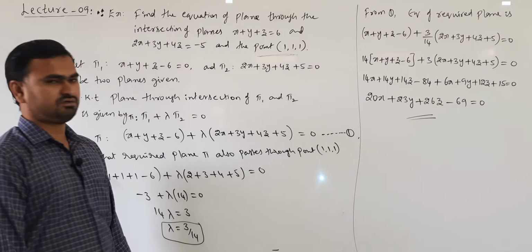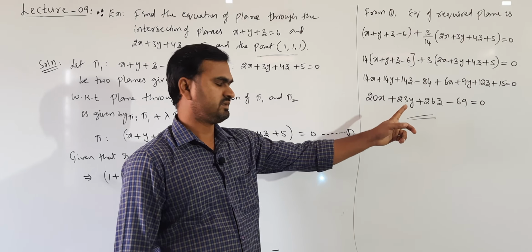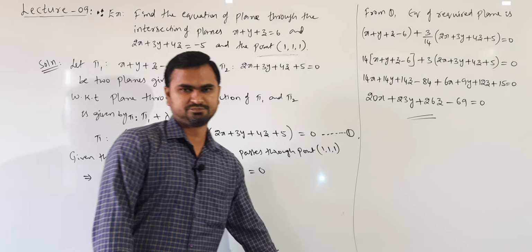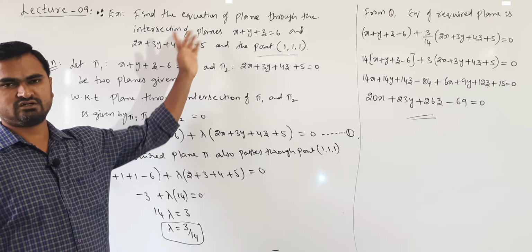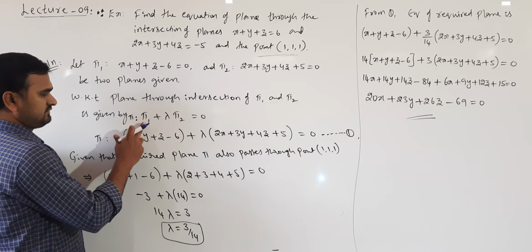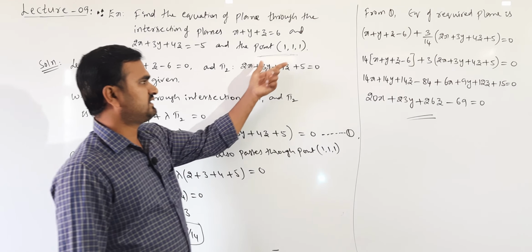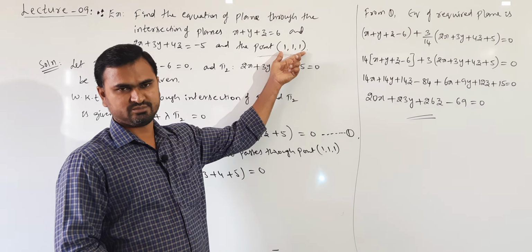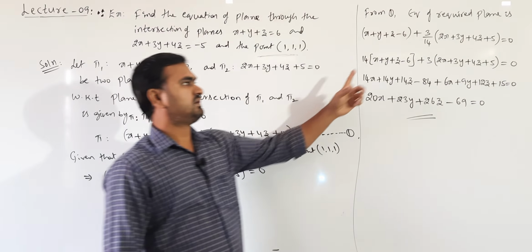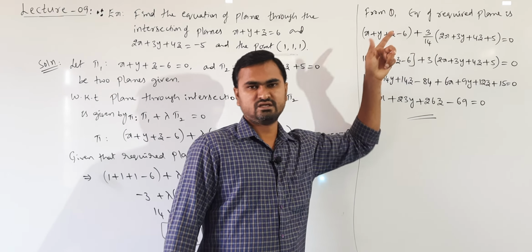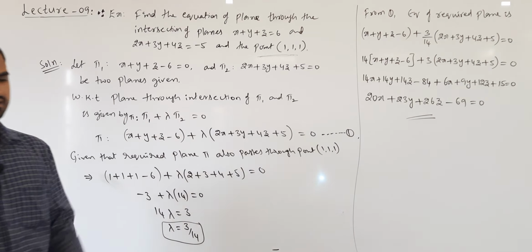So this is the equation of required plane: 20x plus 23y plus 26z minus 69 equal to 0. Understanding? So you are finding the equation of plane through the intersection of two given planes, always given by pi 1 plus lambda pi 2 equal to 0. Now to find that lambda value, some condition will be given. So using that condition we are finding lambda. Now once we know lambda, then we can write the equation of required plane.